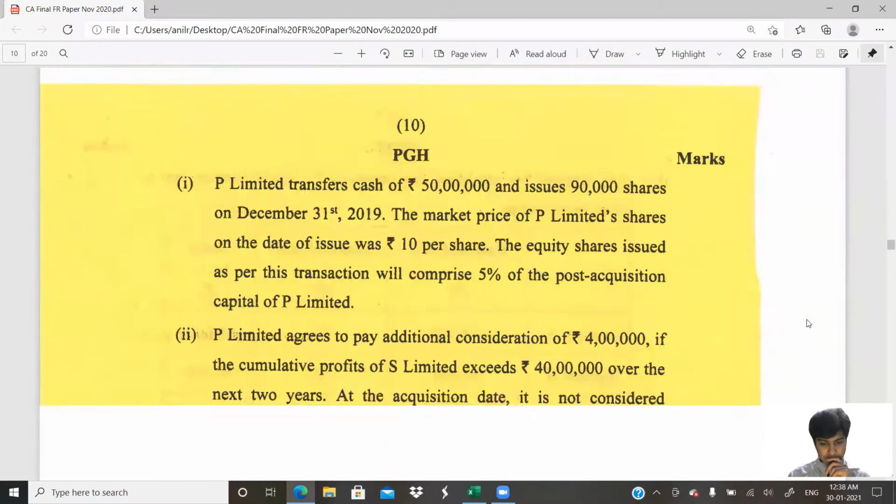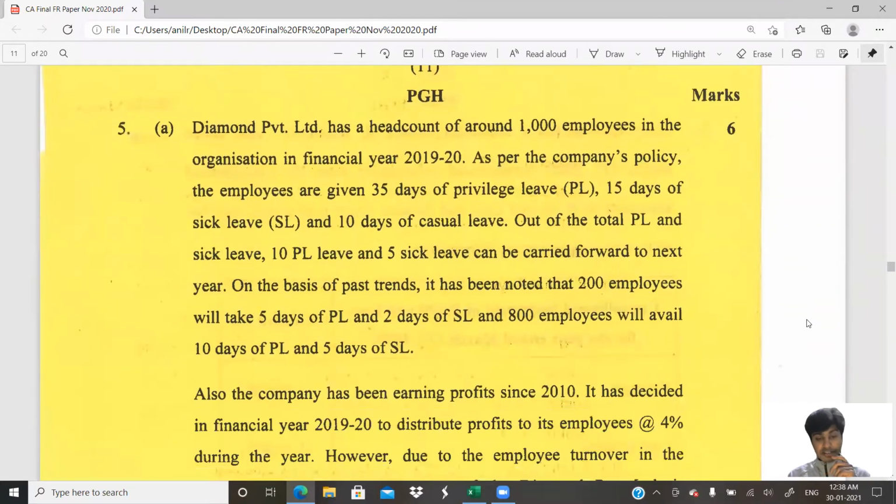Question number 5. We have done with all this. 5. Diamond Limited. Yes, come on. Let's get started. So what does this question deal with? Diamond Limited has a headcount of around 1,000 employees.